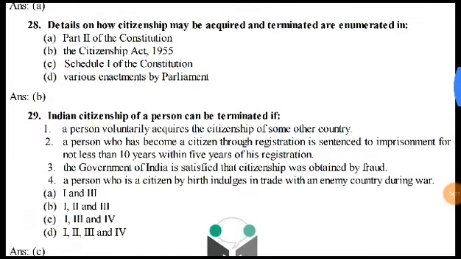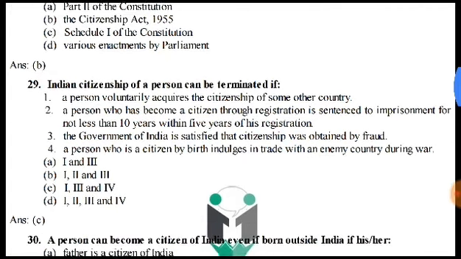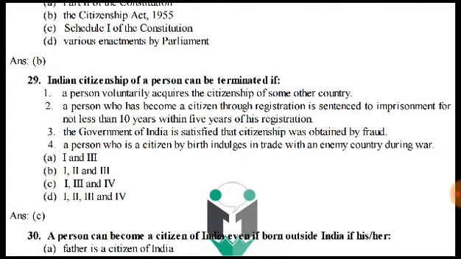Indian citizenship of a person can be terminated if there are three conditions enumerated as 1, 3, and 4. A person voluntarily acquires citizenship of some other country. Number 3, the Government of India is satisfied that citizenship was obtained by fraud, and a person who is a citizen by birth indulges in trade with the enemy country during war.